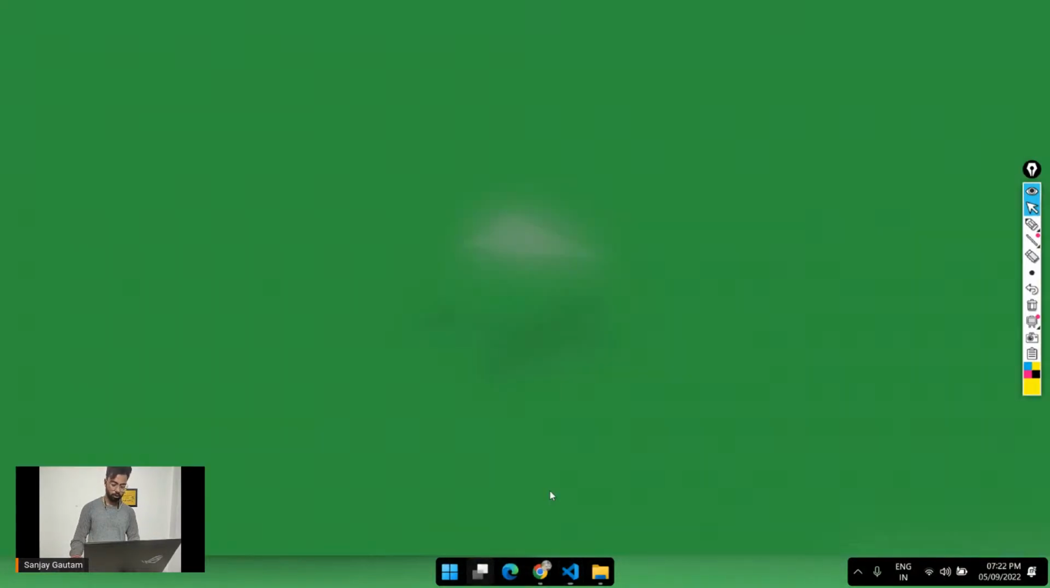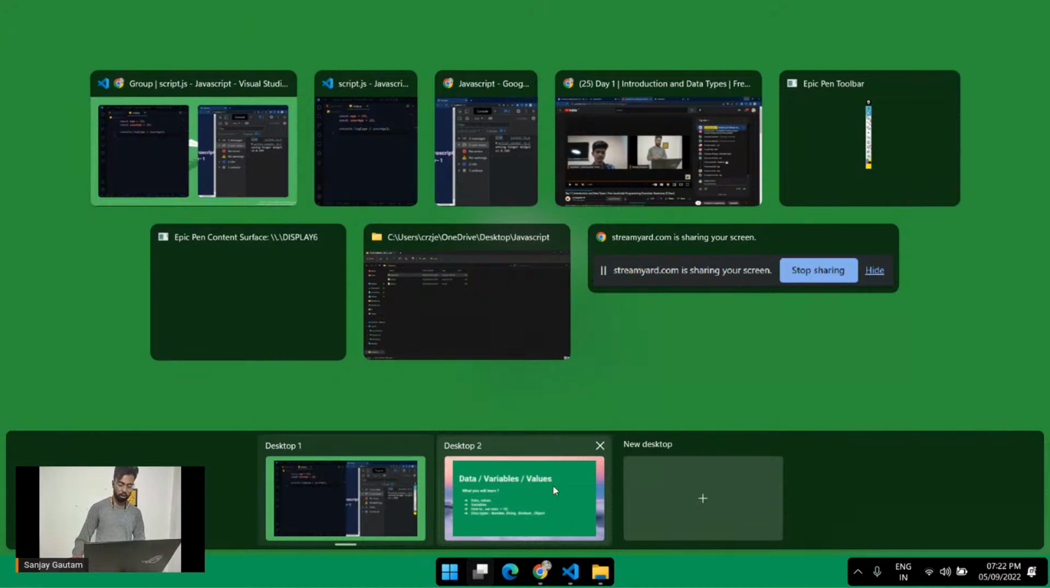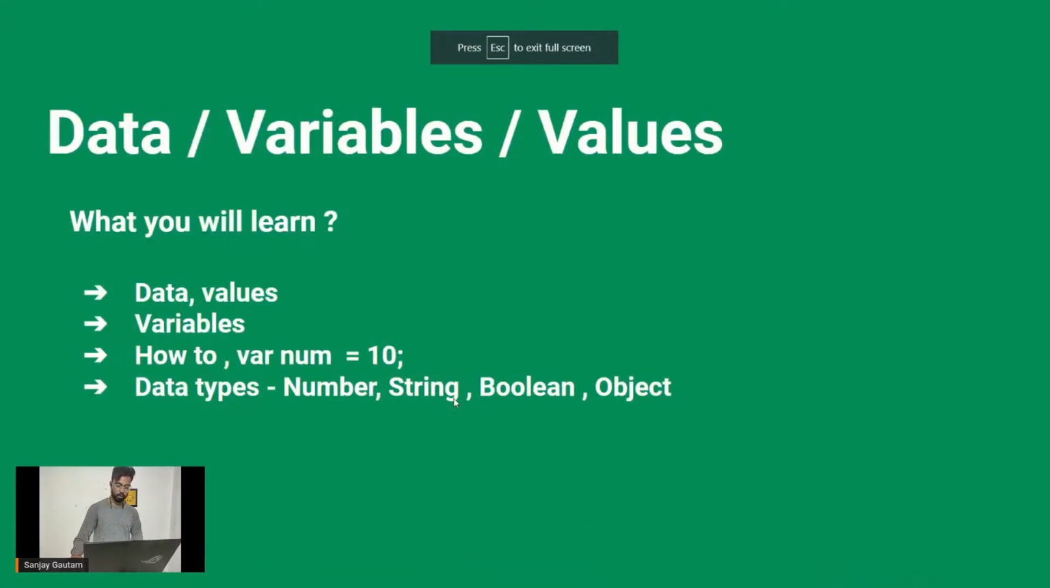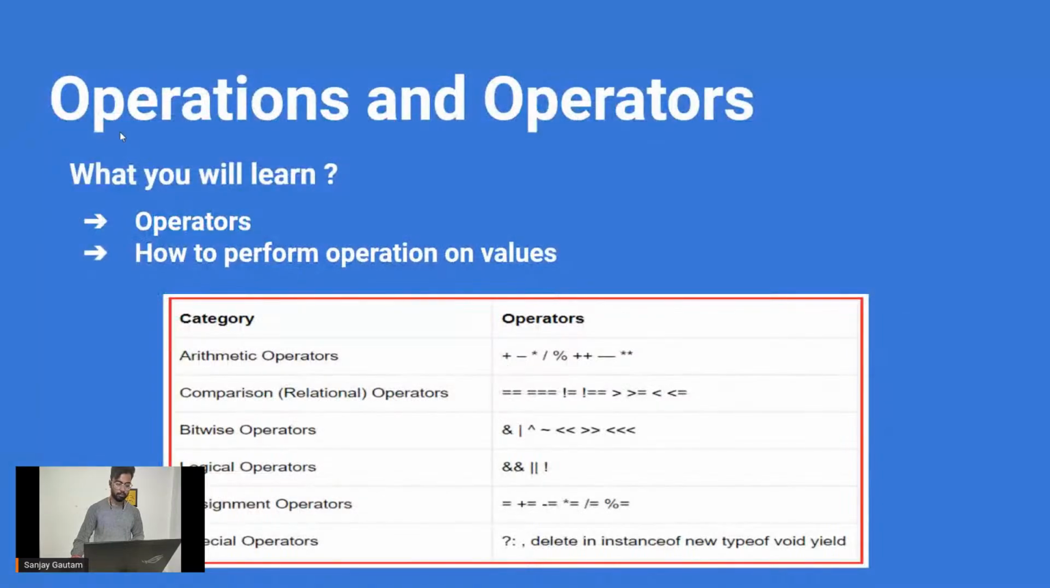Let me go through the slide so that I can show you all the kinds of operations that we can perform. So we completed number, string, boolean, object, data values. Yeah, we did this. Operations: we can basically perform some operations on these variables. I'm going to tell you about the operations and the operators.